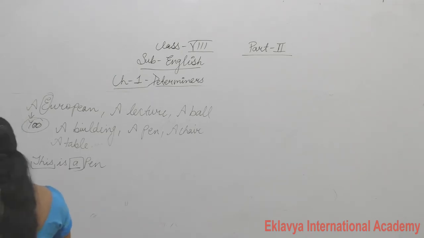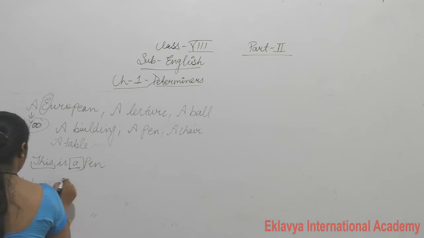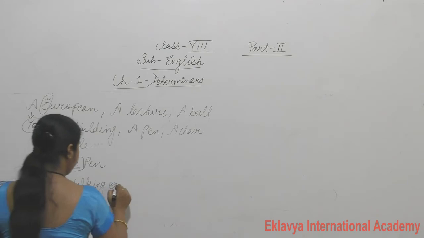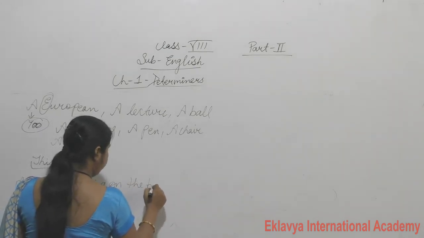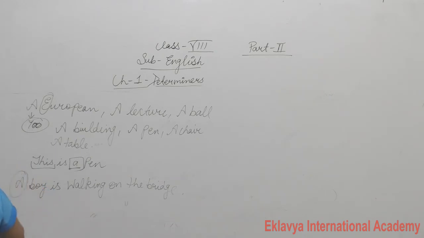Okay. Now, a boy is walking on the bridge. A boy is walking on the bridge. So here a is the article, and a boy is the noun.